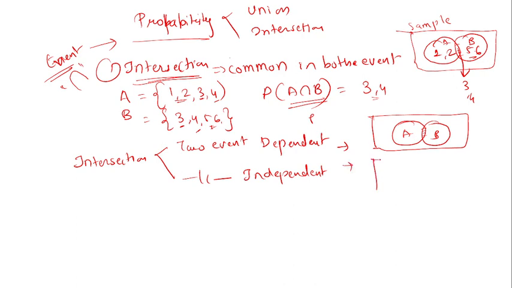If I draw the independent event in the diagram, this is the sample, this is event A and this is event B. The meaning of independent is events which are not affected by any other.